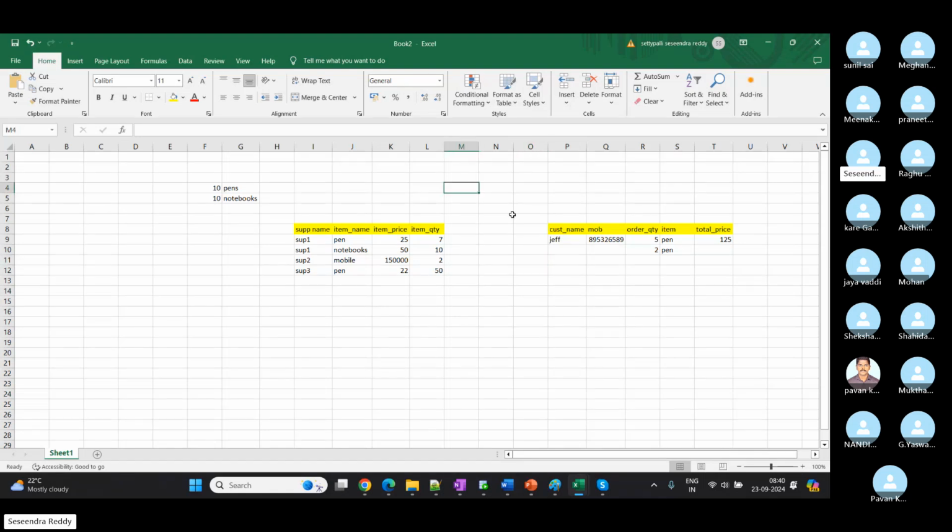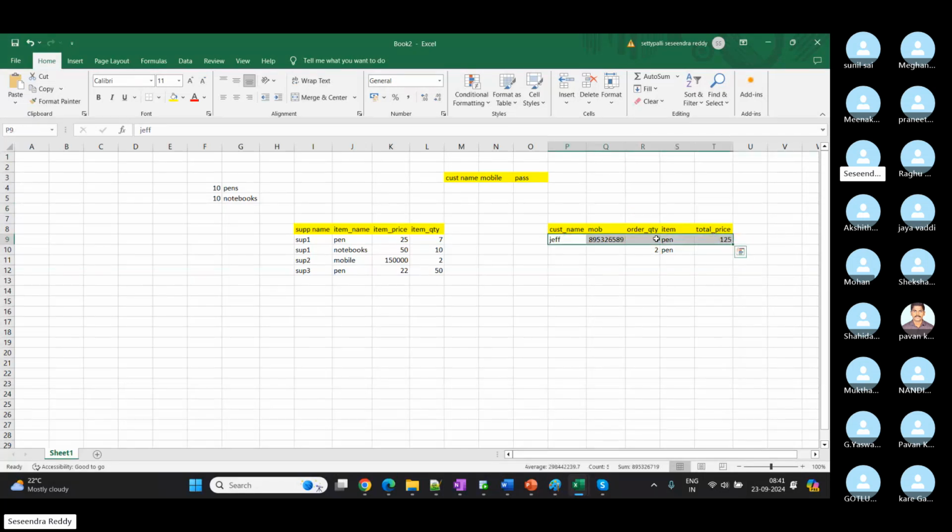Okay, so before placing an order, we created one customer table also. So customer name, customer mobile number, and then password. So if we don't have a relation between this customers table and the customer orders table, once we place an order, this entire data will get inserted in the orders table, the Amazon orders table.